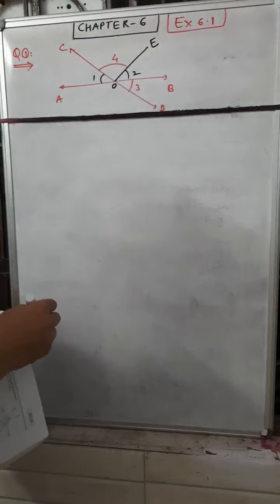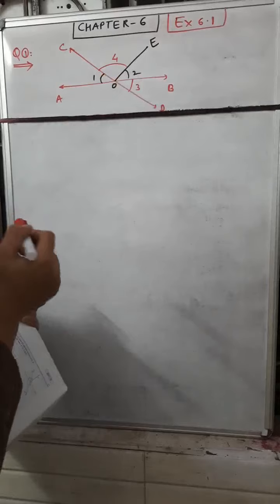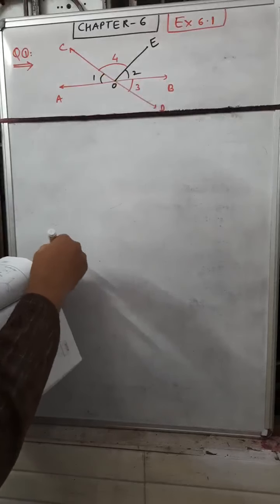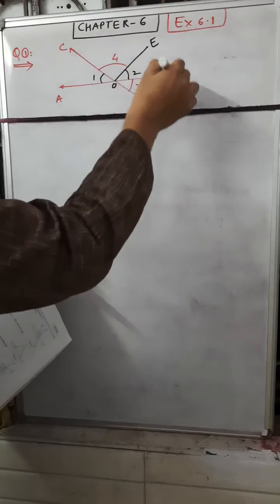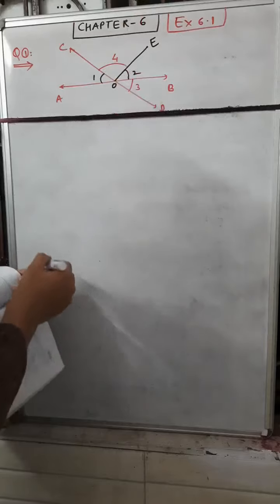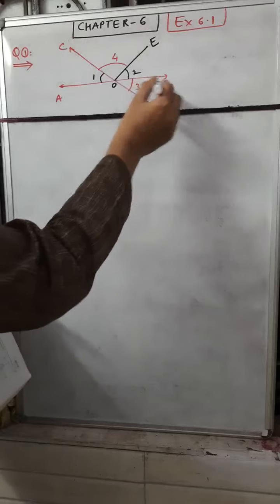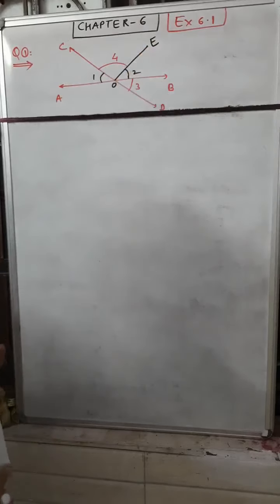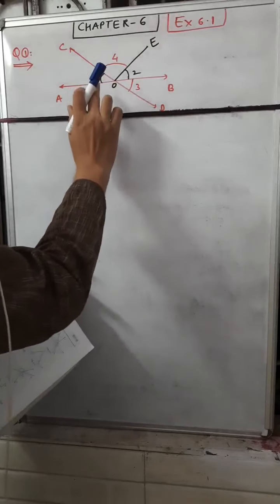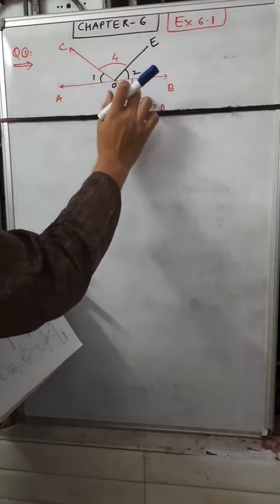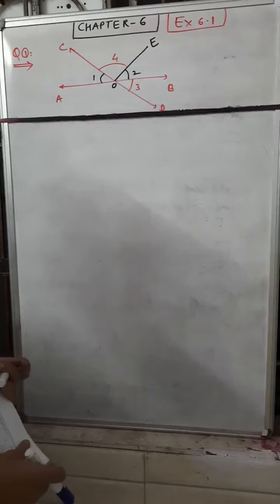It is a better way to name the angles 1, 2, 3, 4, 5. It is easier to understand, and we need not write AOC, BOE, COB. In many books you will see angle AOC plus BOE plus DOB, which is a little difficult to understand. But if you name the angles 1, 2, 3, 4, it is much easier to understand.